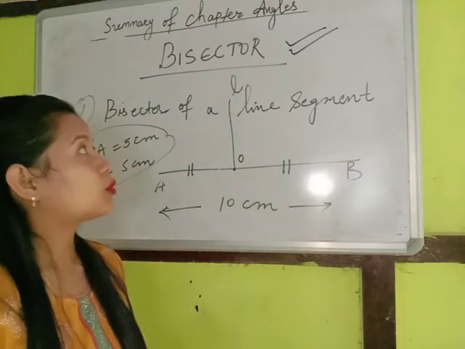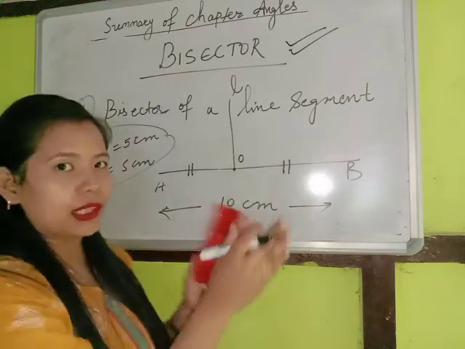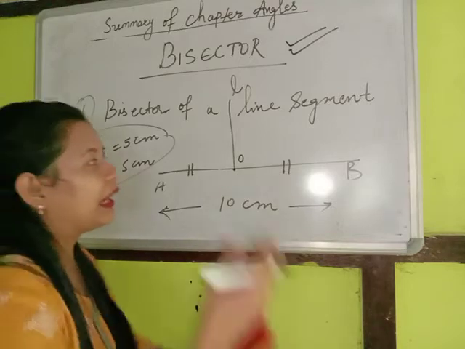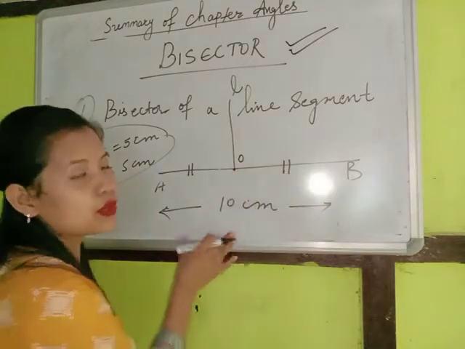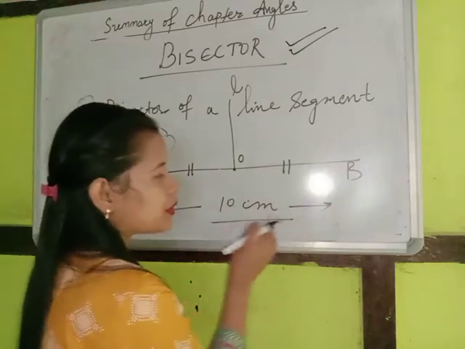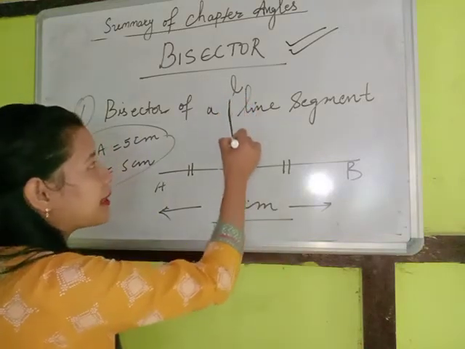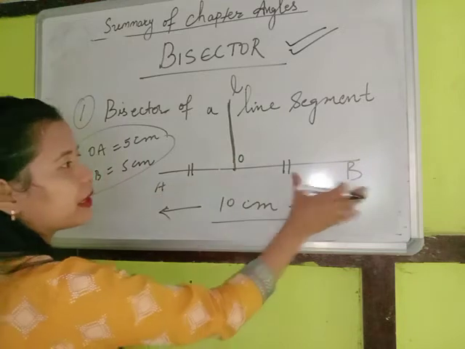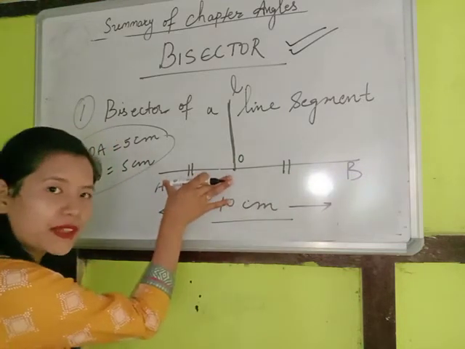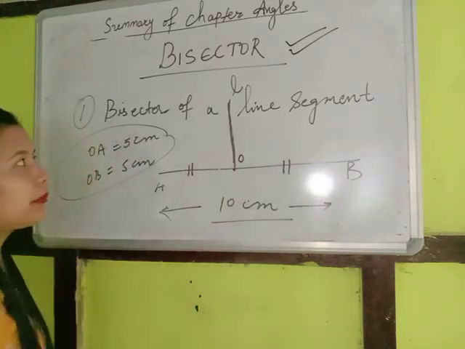Children, this concept of bisector is very important for us to learn the next chapter. The next chapter we will be doing is parallel lines, so you need the concept of this bisector. That's why I'm discussing this with you all. So a bisector is any line which divides the given line segment into two equal parts. Here the line segment given is 10 centimeters. We have got this bisector which divides line AB into two equal parts. So this part will measure 5 centimeters, and this part will measure 5 centimeters. This is what a bisector does.